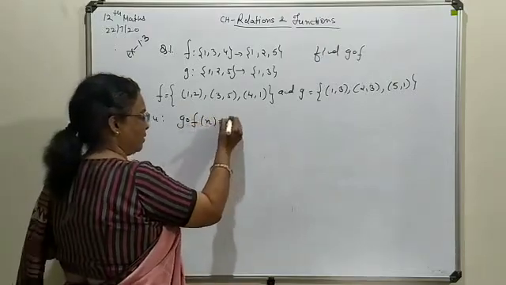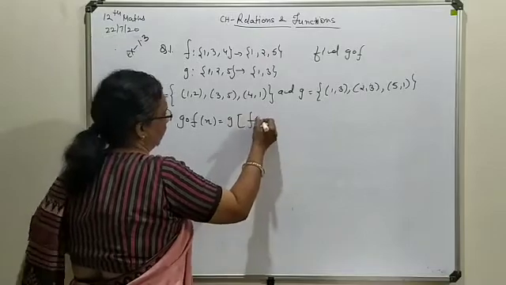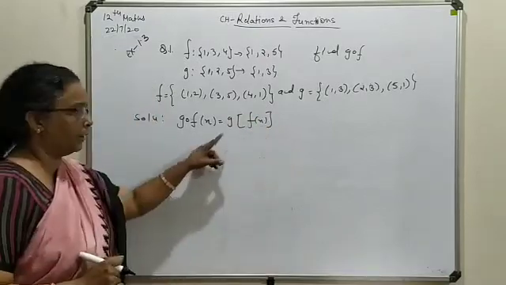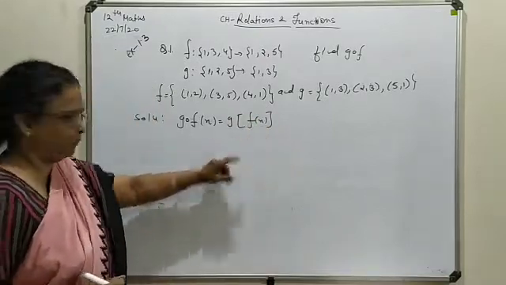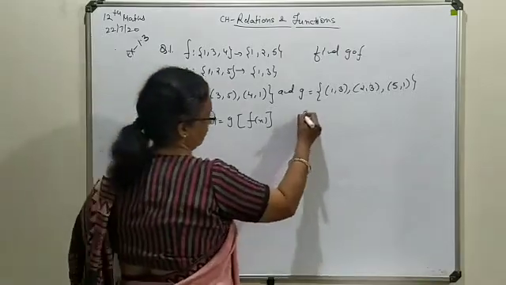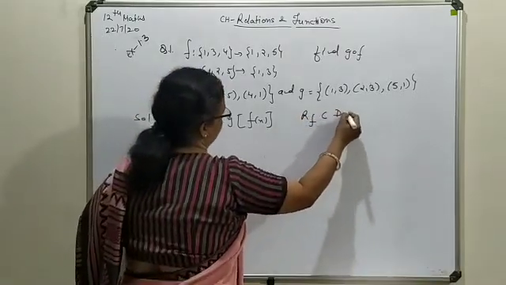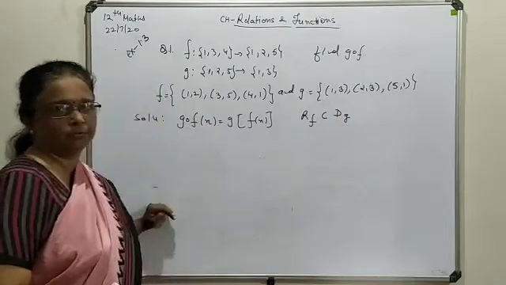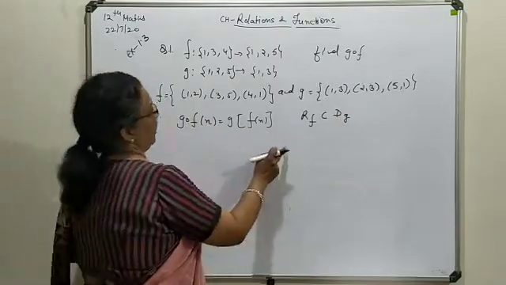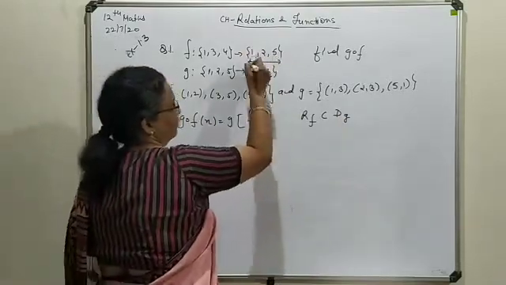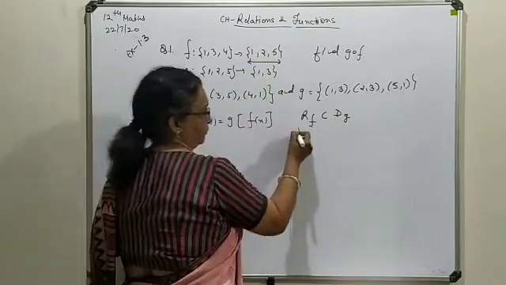Here range of F should be a subset of domain of G. Range of F means 1, 2, 3, 5.